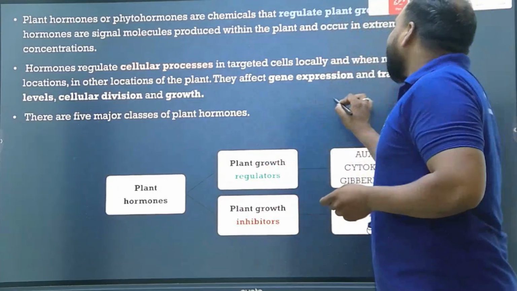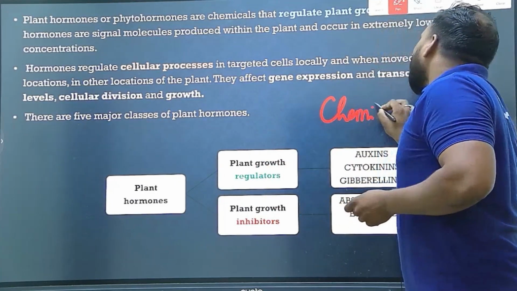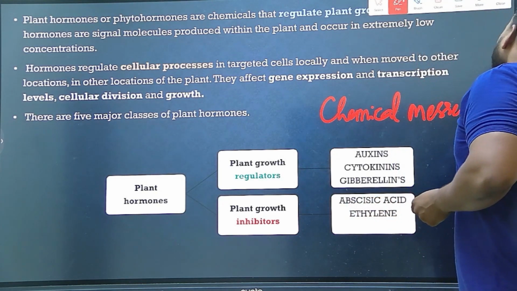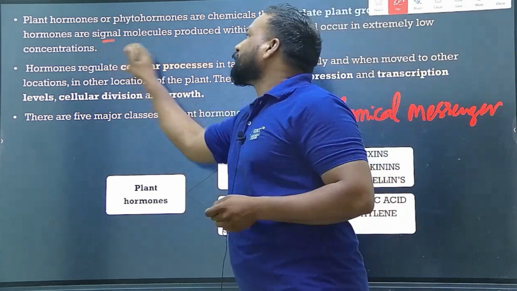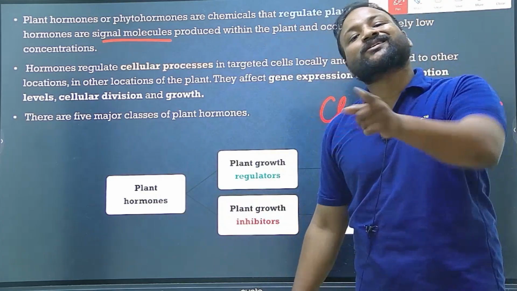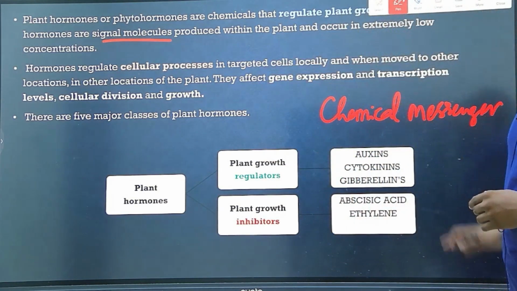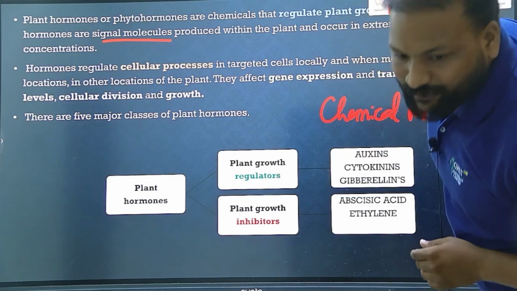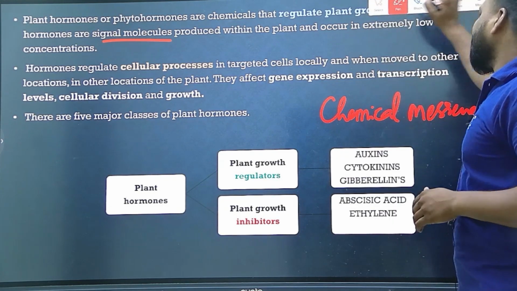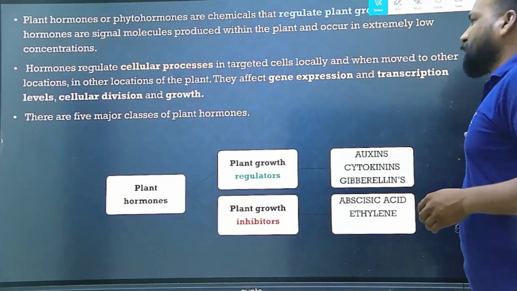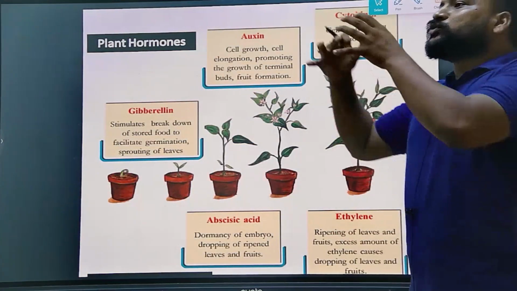They send the signal molecules, the chemical signals, to the cells, and thereby they regulate the process. That's the reason they're known as chemical messengers. And they are available in a very low concentration.